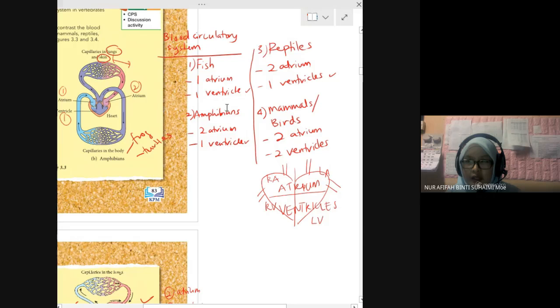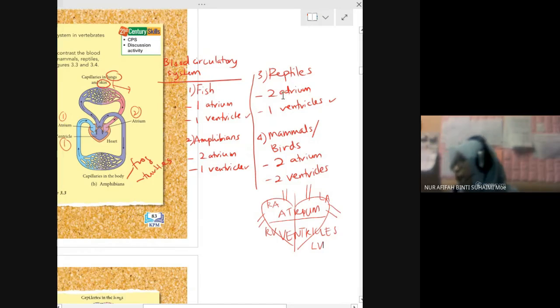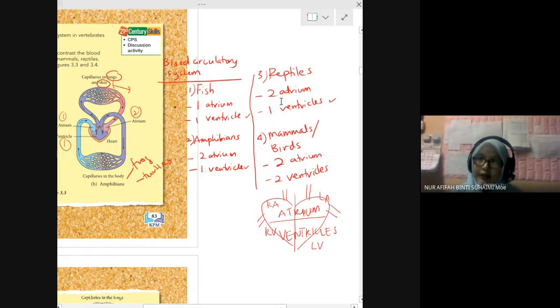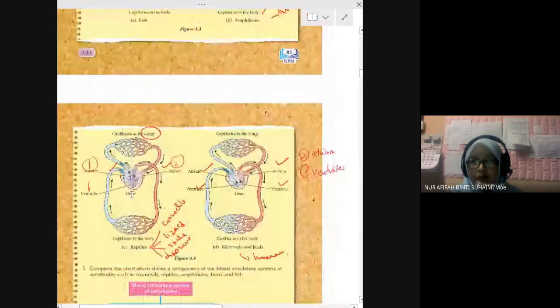Amphibians and reptiles have the same circulatory system, 2-1. And mammals have 2-2. Fish, 1-1. I thought you could remember this. It's not difficult: fish 1-1 and the rest 2-1 except mammals 2-2. Fish and mammals are different. Amphibians and reptiles are the same.